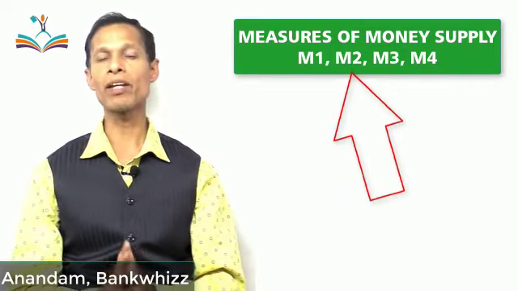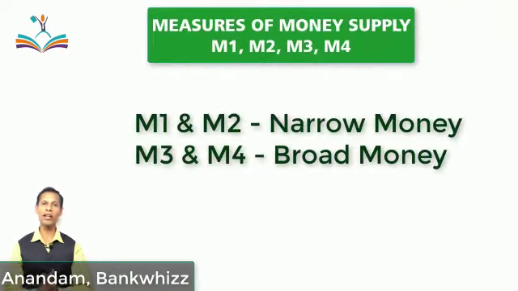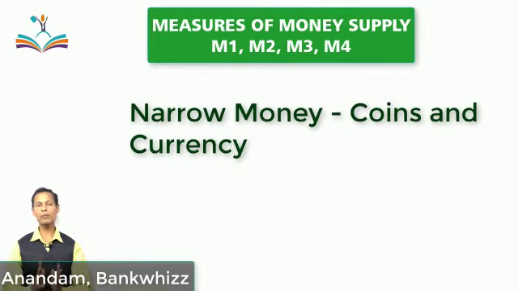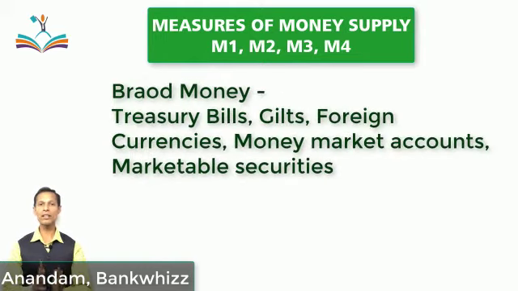First 2 kinds of money, M1 and M2, are called narrow money, and the rest 2, M3 and M4, are called broad money. Narrow money is that which is most liquid, such as coins and currencies. And we know that these 2 kinds of money can easily be encashed, whereas broad money is that which is least liquid, such as treasury bills, gilts, etc. Now, let's discuss M1 in detail.